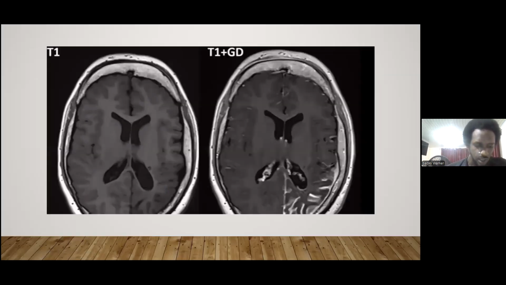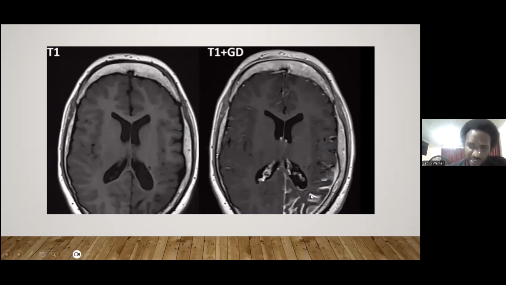Okay, so on these images, on the left is T1 and on the right T1 with gadolinium. And we're able to really see the leptomeningeal enhancement in the image with gadolinium. It's usually due to abnormal small blood vessels or capillaries within the leptomeninges.